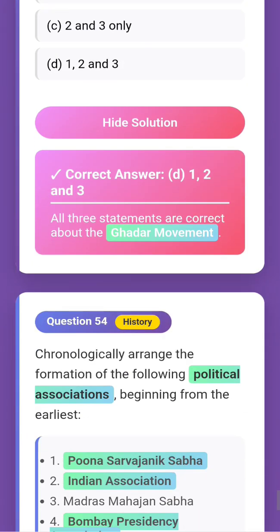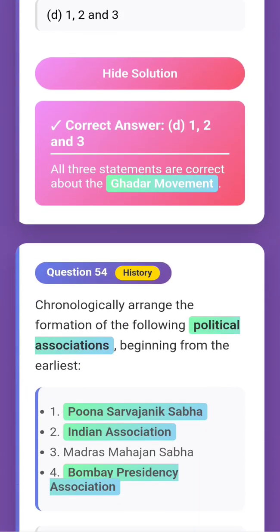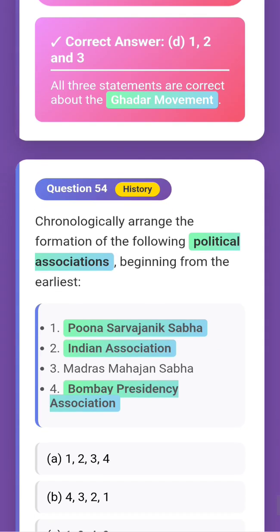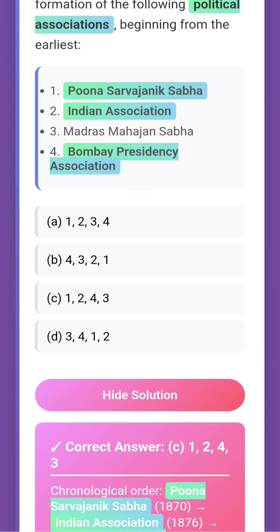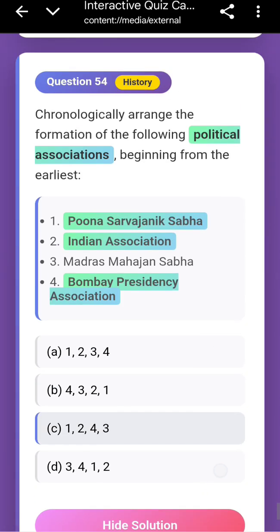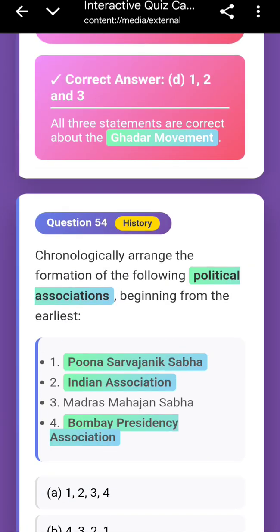Okay, the last question. Chronologically arrange the formation of the following political associations, beginning from the earliest. This is a very difficult question. Pune Sarvajanik Sabha, Indian Association, Madras Mahajan Sabha, Bombay Presidency Association. I will check the answer only. 1, 2, 4, 3. This is the third option. We'll check the definitions, of course.